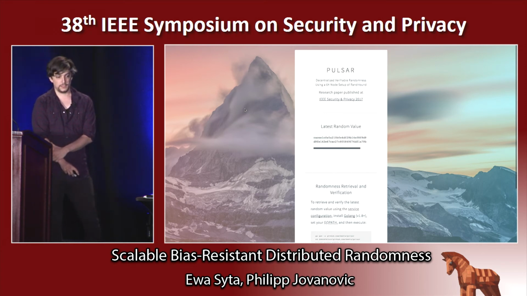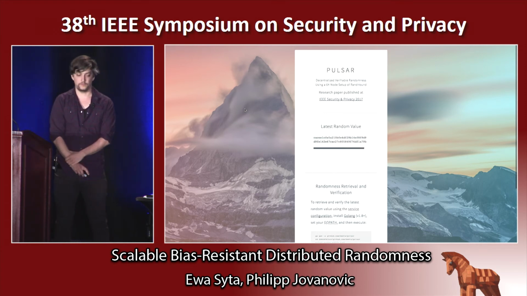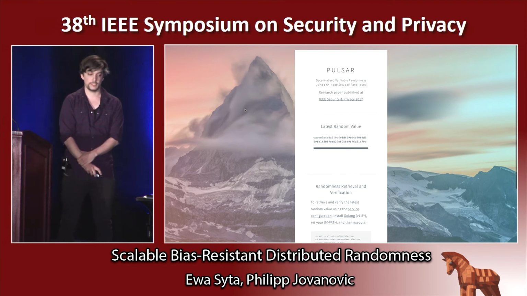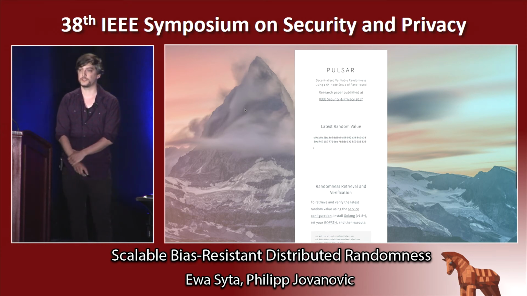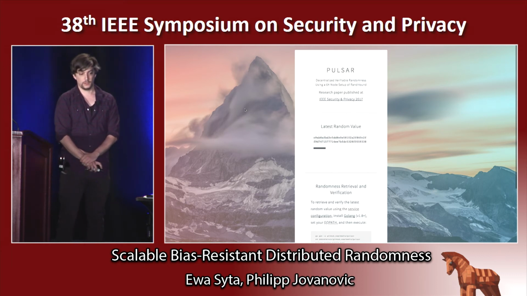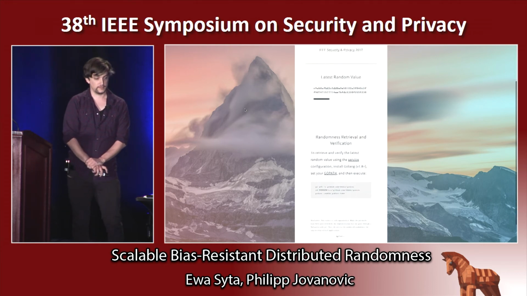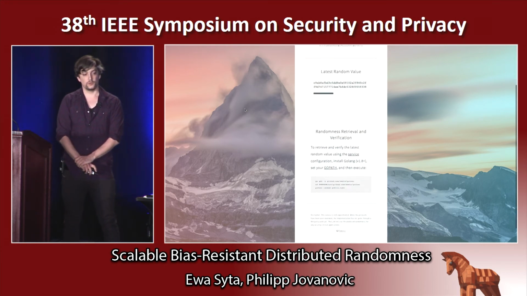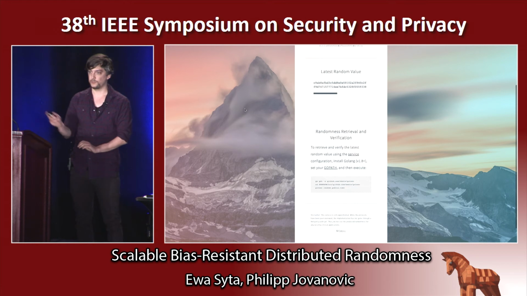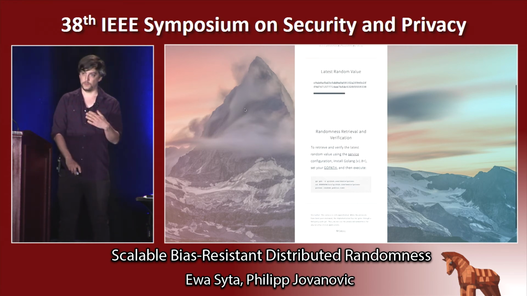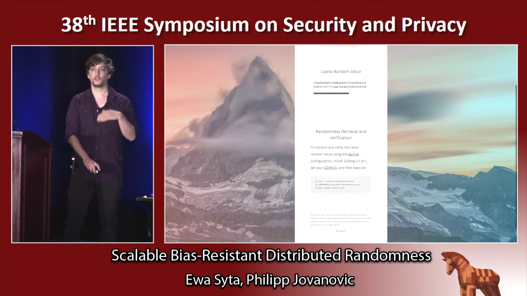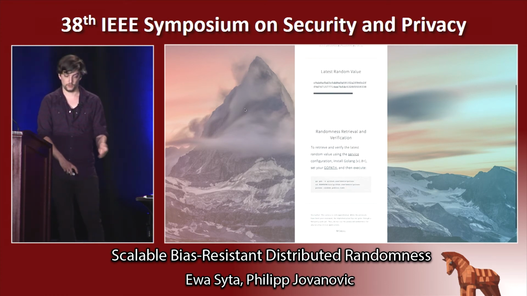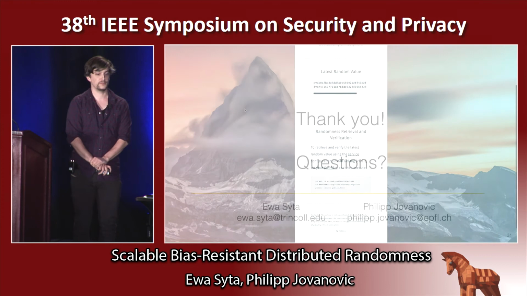And as you can see, there is a bar going from left to right, and every 30 seconds, the JavaScript grabs the generated randomness from the service that is running in the background. And now can we please scroll down a bit? Thanks. To retrieve and verify the randomness, you have to install Golang and then execute a few commands, and then you can locally on your computer request randomness and verify it locally. Okay, thanks. Please back to the slides.